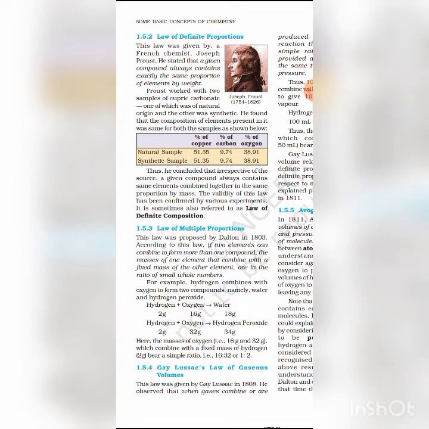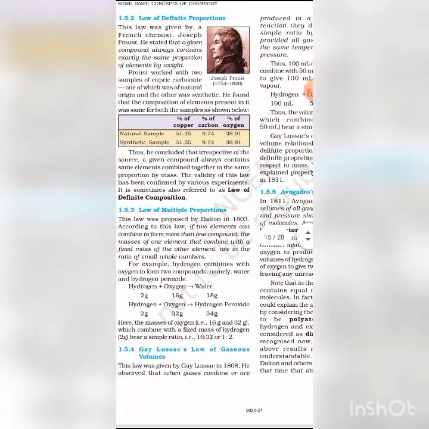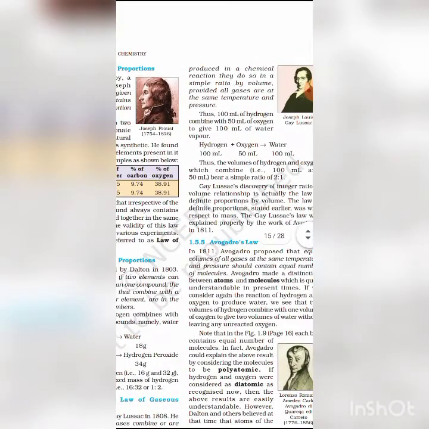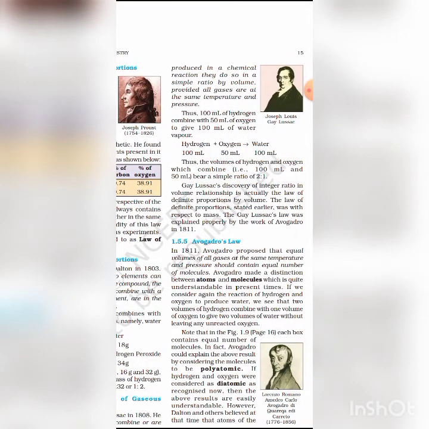Now, Gay-Lussac's law of gaseous volume. According to Gay-Lussac's law, when gases combine or are produced in a chemical reaction, they do so in a simple ratio by volume, provided all gases are at the same temperature and pressure.